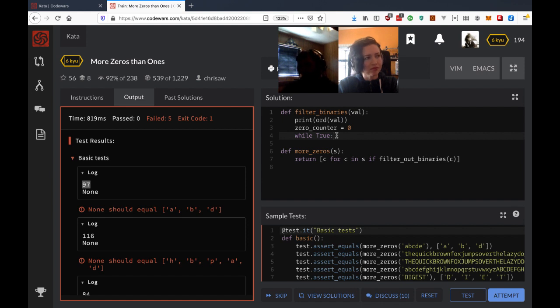What happens with that list comprehension is it says C for C in S, which means you can think of it as character for every character in S, but only if the filter out binaries function returns true, right? So it'll just drop all the characters that don't meet the criteria that we have in filter out binary. So it's essentially the same as just the straight Python filter function.